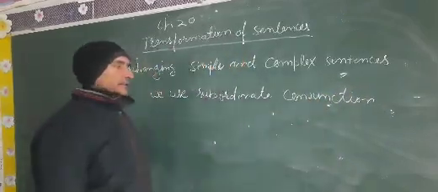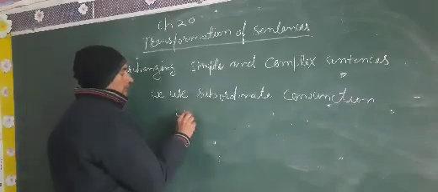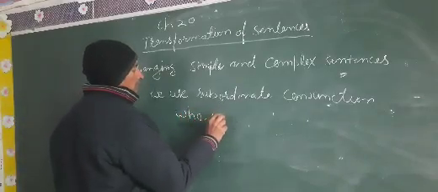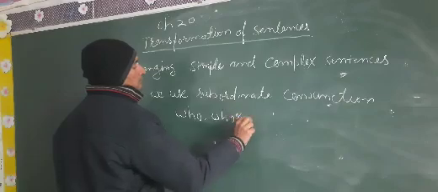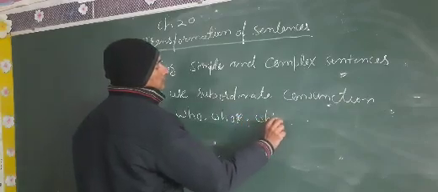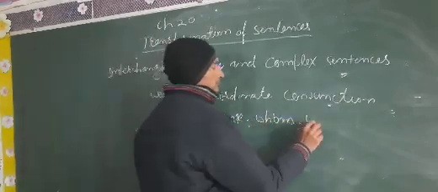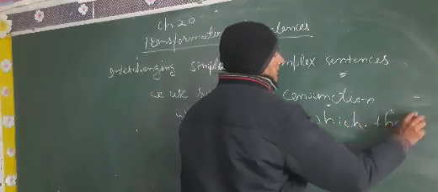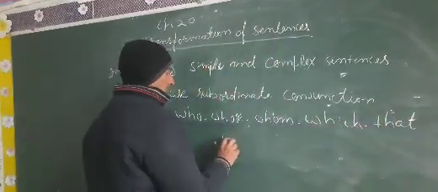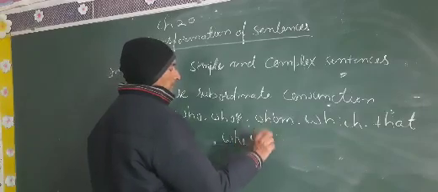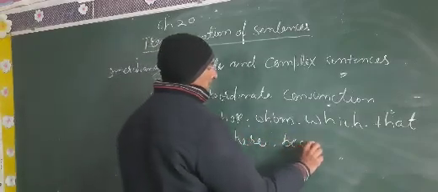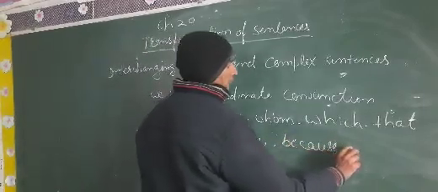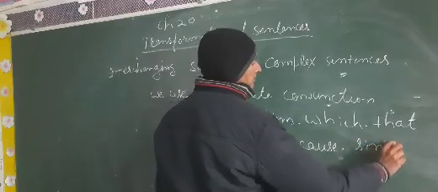Use subordinate conjunctions like who, whose, whom, which, that, where, because, since.